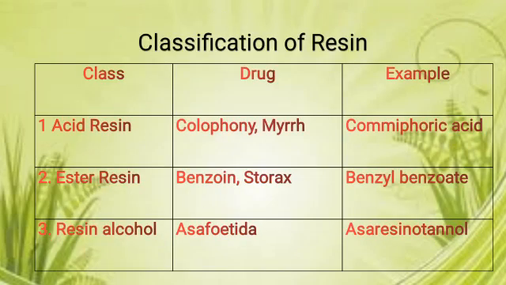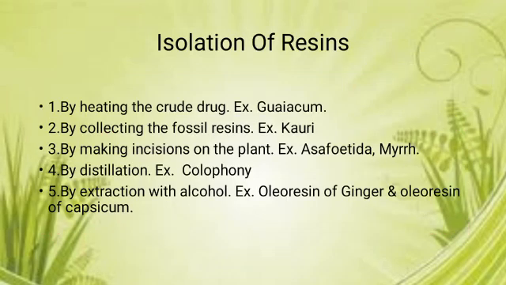The classification of resins: acid resin, example is myrrh. Ester resin, benzoin is an example. And third is resin alcohol, example is asafoetida. Then isolation of resin: resins are isolated by various means, by heating the crude drug, by collecting the fossils of resin, by making incisions on the plant, by distillation and by extraction with alcohol.